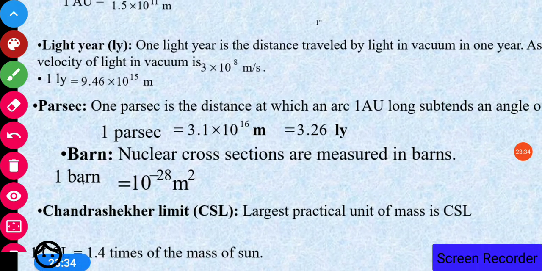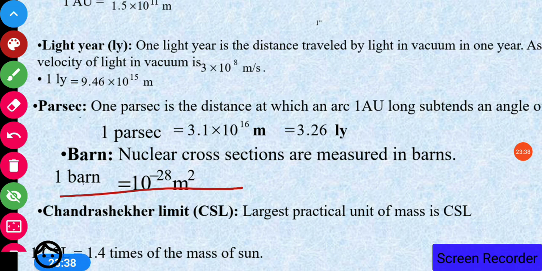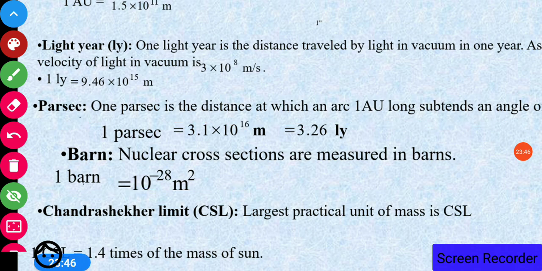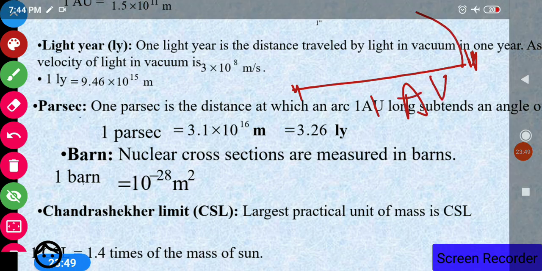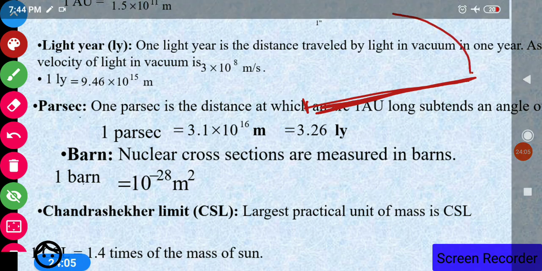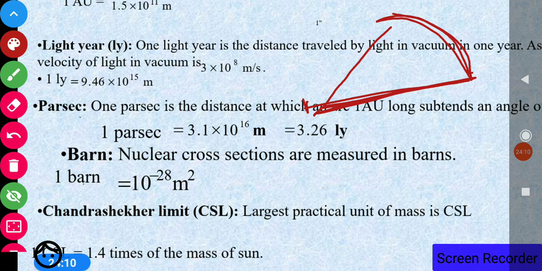Now one more unit is the parsec. Parsec means the parallactic second. It is the distance at which an arc of 1 AU subtends an angle of 1 second. This distance is said to be 1 parsec when the arc of 1 AU subtends an angle of 1 second.